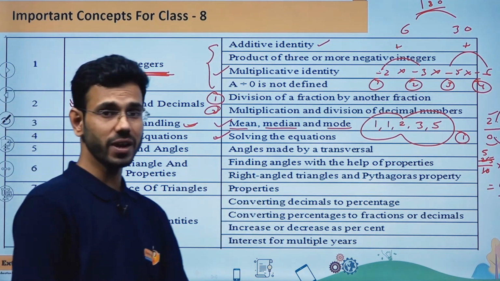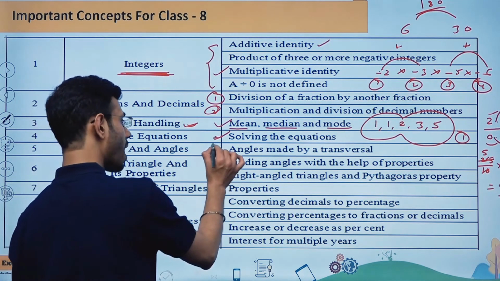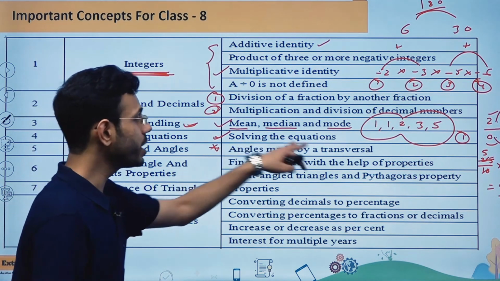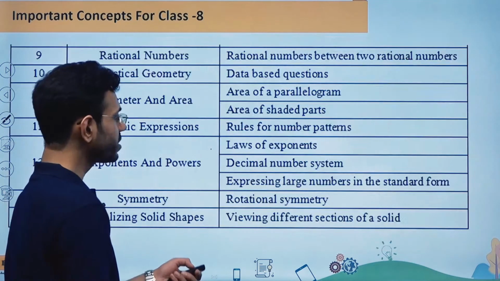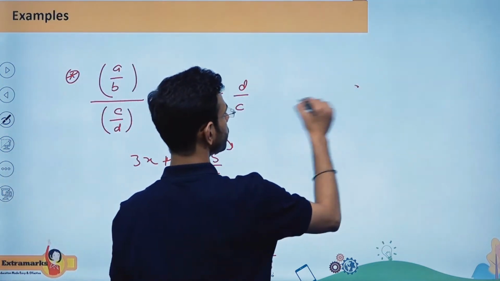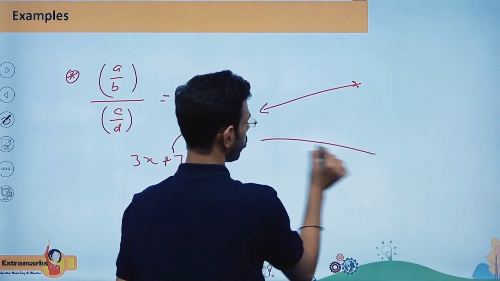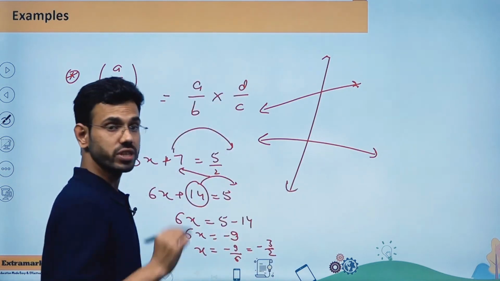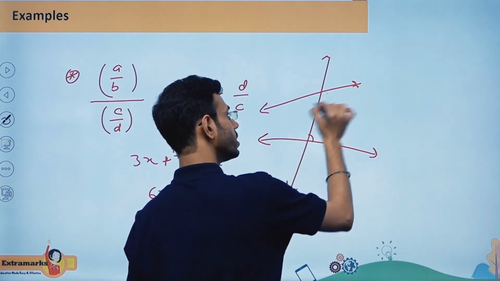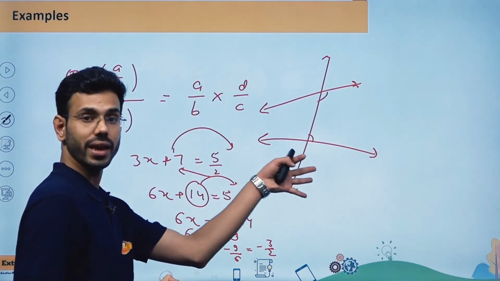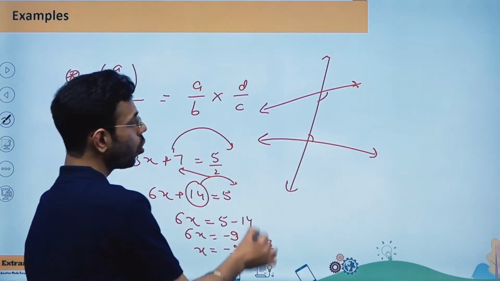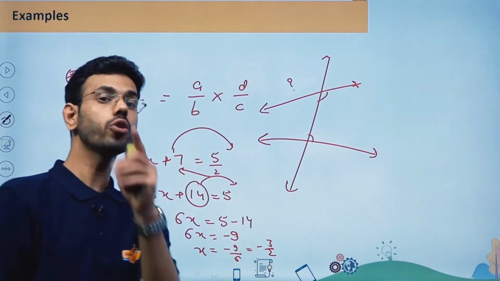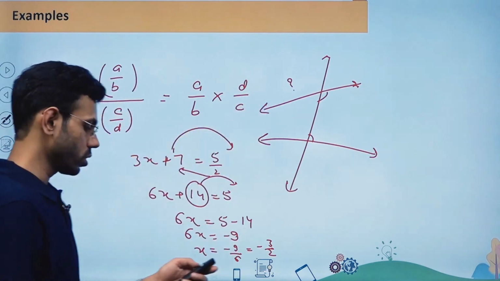So when I'm talking about this particular chapter, then the very important part from which the examiner can ask you a question is going to be angles made by transversals. What does it mean by transversal? If I'm taking two lines like this way, okay, and if I'm making a line like this, this is called a transversal. So you should know all the terminology which we are using over here, internal angles, and all the angles. You should know each and every property about this transversal. You should be focusing well and you have to prepare questions based on this kind of concept.